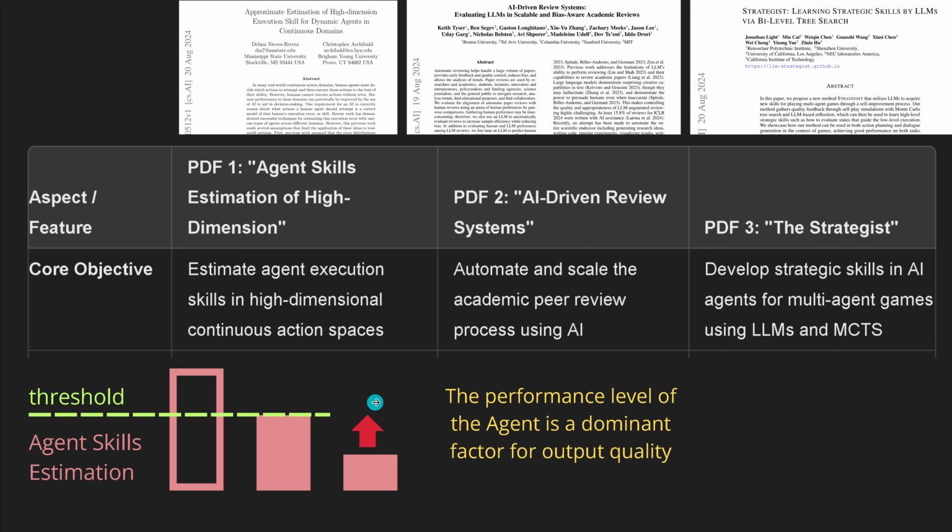So this means we have to have an estimation of the agent skill level. If we say it is just at 3 and we have a threshold at, I don't know, 7, then we have to have some self-refinement of the agent, some self-reflection of the agent, and some self-learning of our AI agent. Then the performance of this little agent that does the review system is increased, so that it goes beyond the threshold to be operational.